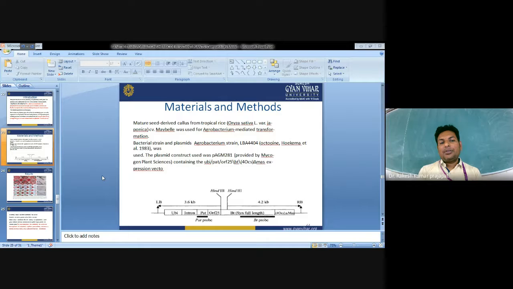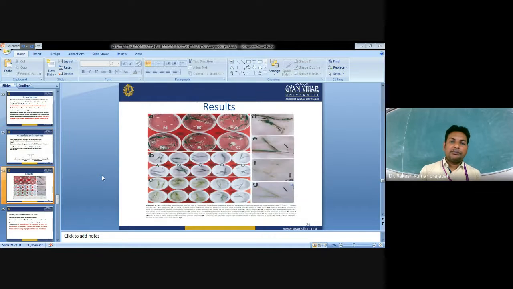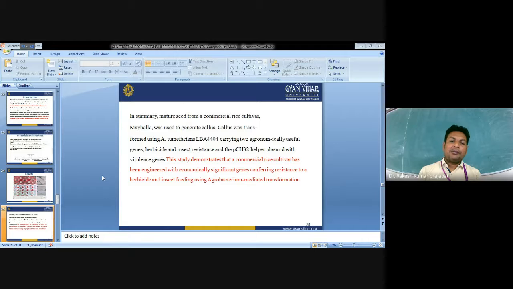Mature seed-derived callus of tropical rice, Oryza sativa, was used for Agrobacterium-mediated transformation. Bacterial strains and plasmids: the construct was made in pGEM and pGMT281 by Microgenes plant science. It shows transformants stably expressing these two genes, showing an effective result.